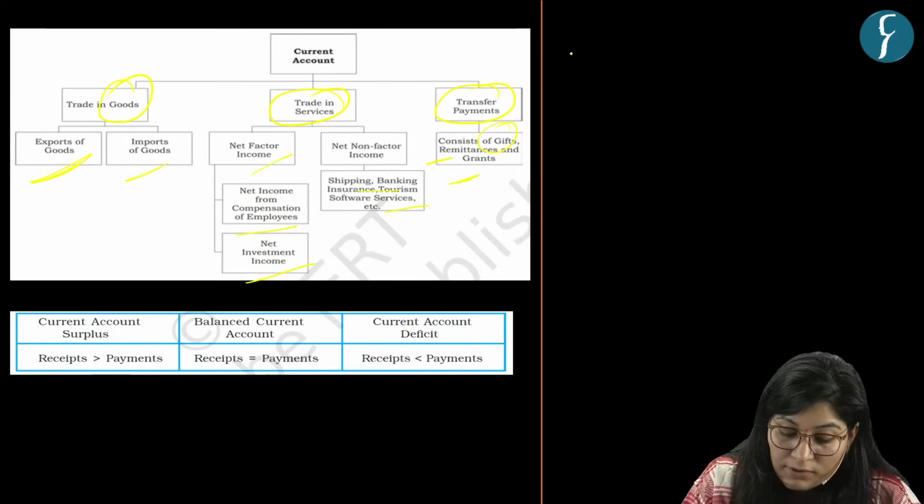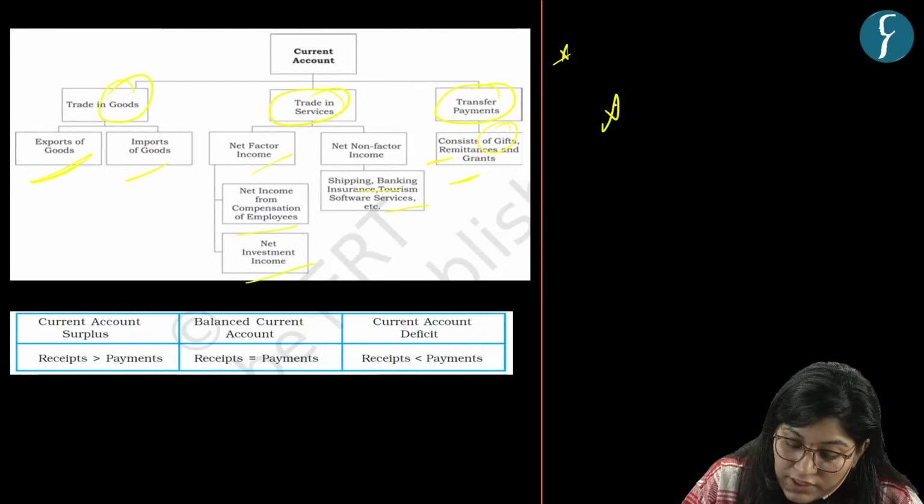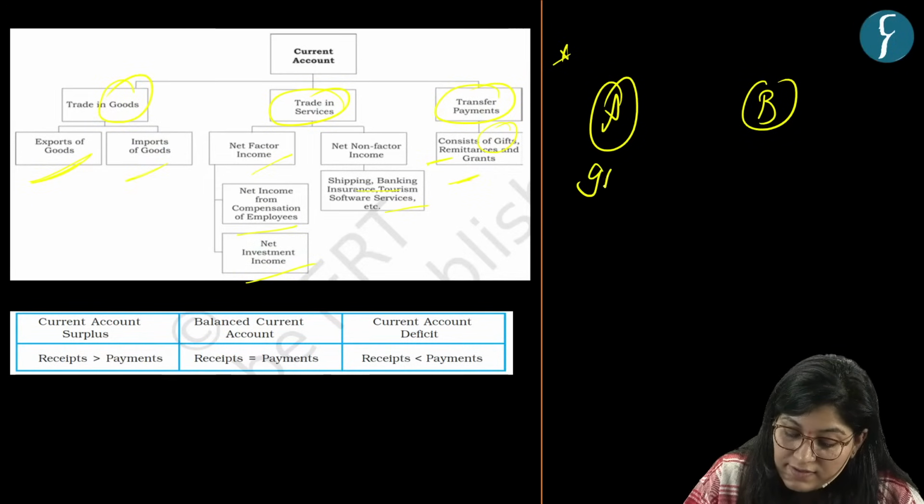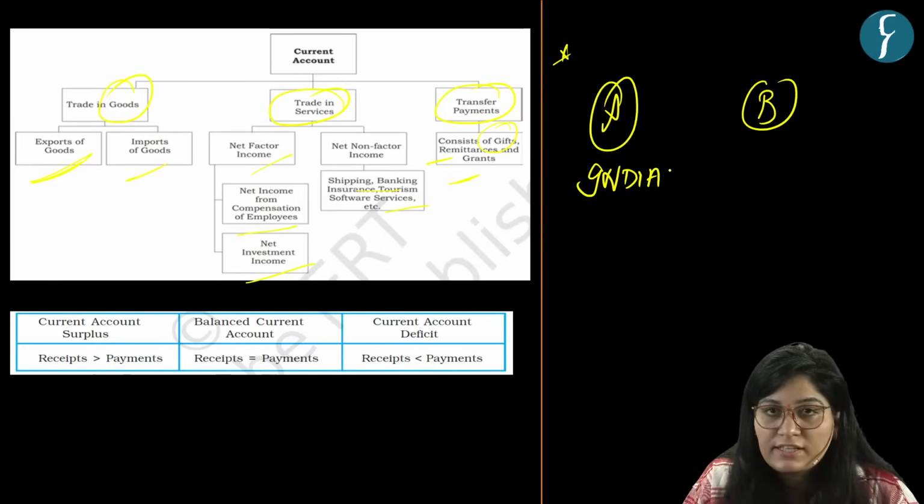To understand more, let's understand one concept here. Suppose there are two countries, A and B. A is India, B is any other nation.